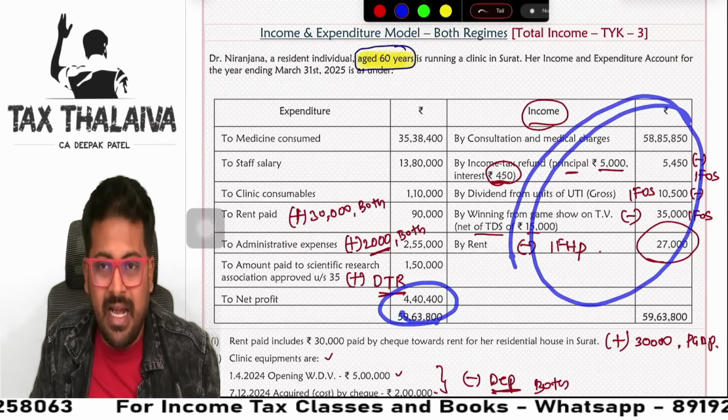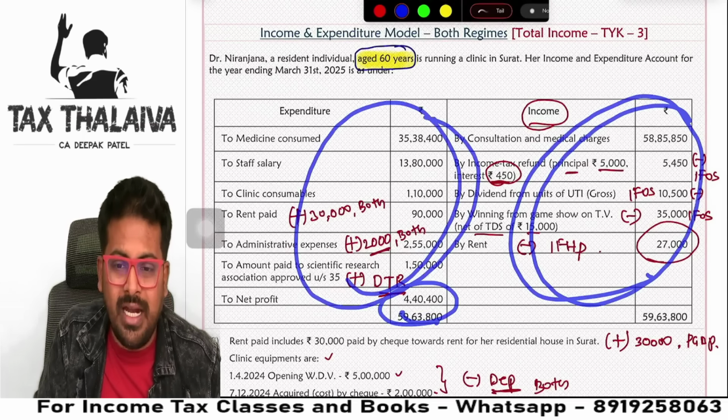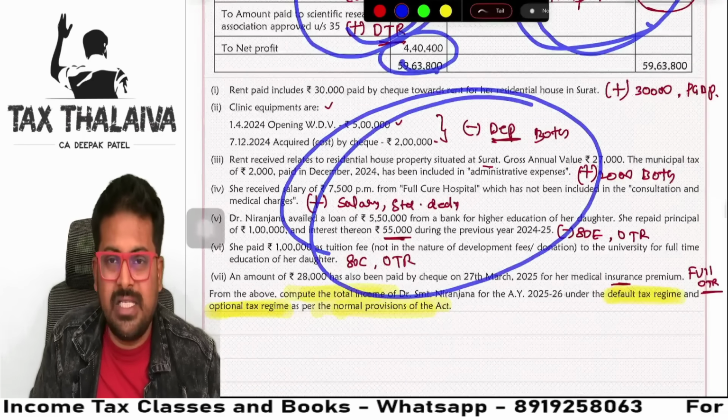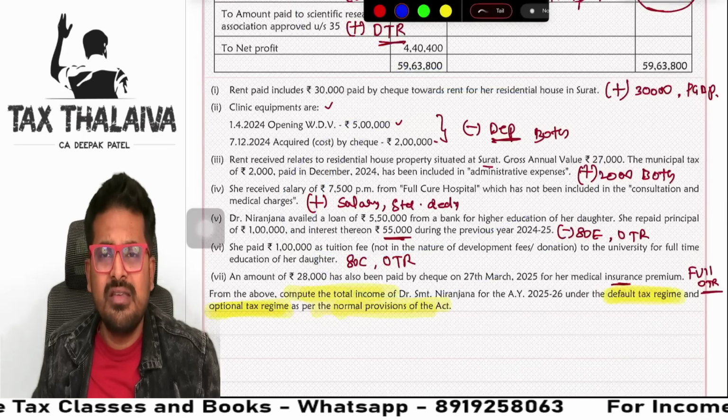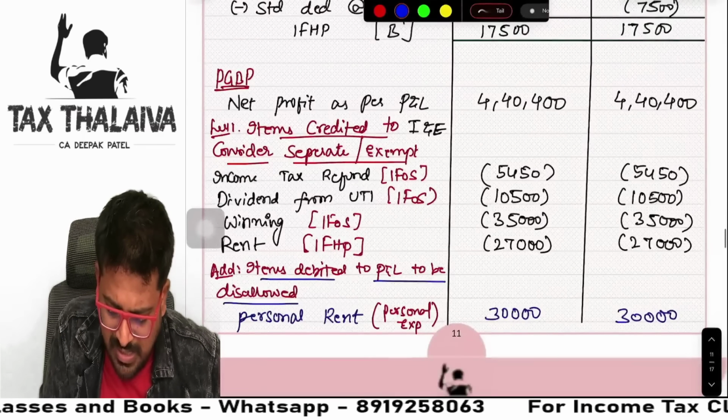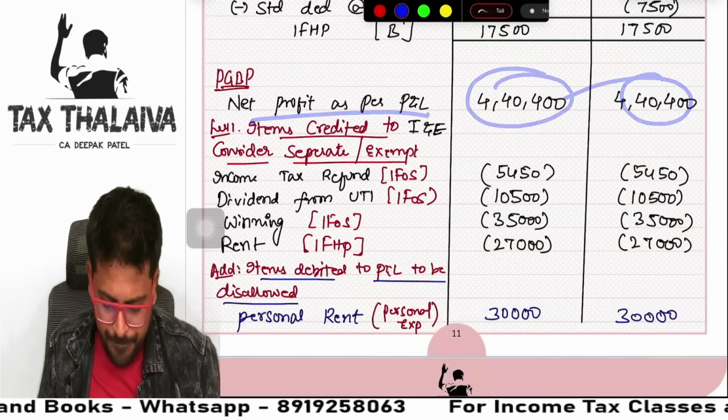Then, reduce all the credit side. Then, add back all the debit side. Then, whatever to add or less from the additional information. Done. Simple it is. See, first net profit, both you write.